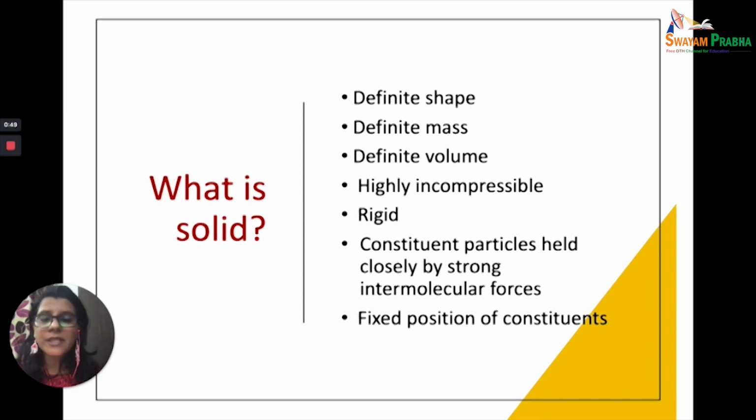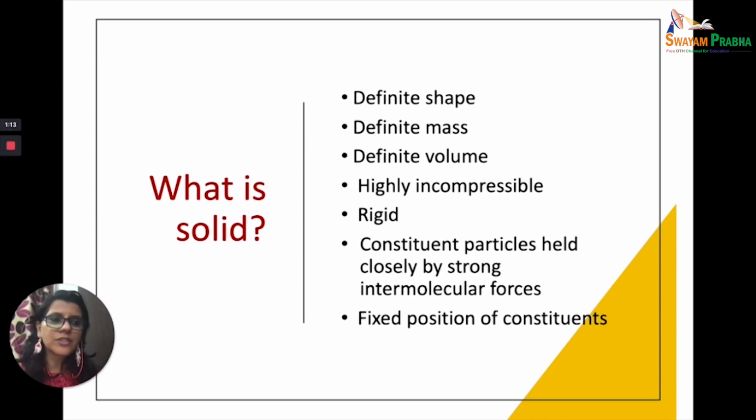But what happens in the case of solids? In the case of solids, there is a very, very strong intermolecular force of attraction between the molecules, because of which the constituent molecules or the constituent particles are held closely together in their respective positions, making it a rigid structure.